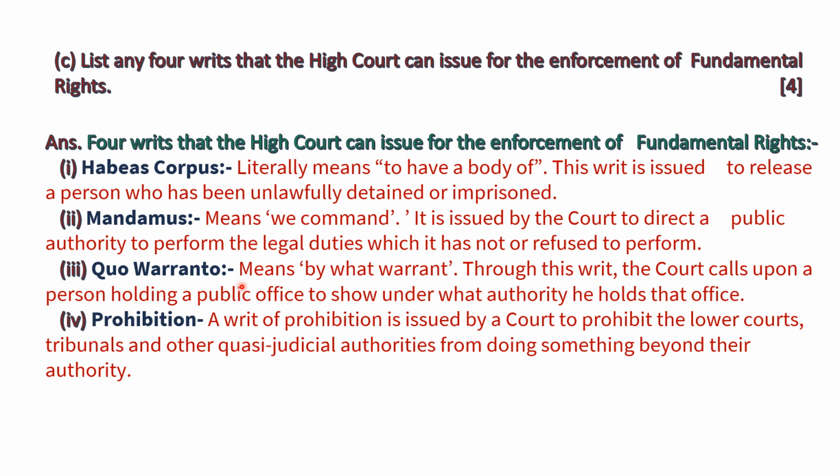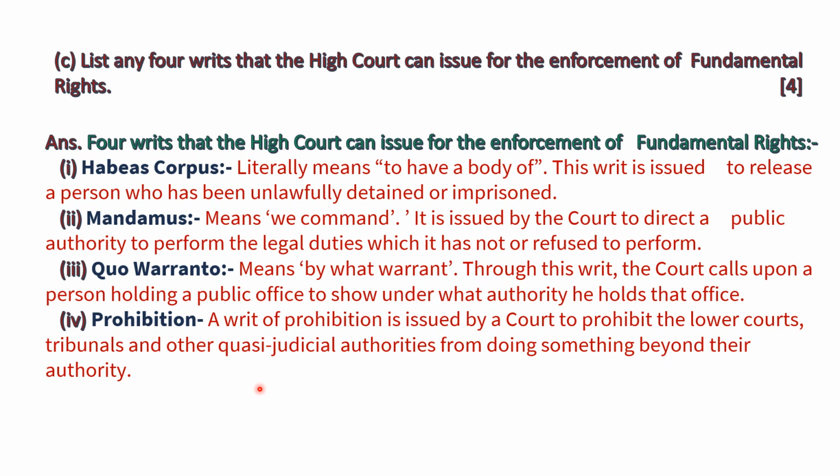Quo warranto means by what warrant. Through this writ, the court calls upon a person holding a public office to show under what authority he holds that office. Then prohibition. A writ of prohibition is issued by a court to prohibit the lower courts, tribunals, and other quasi-judicial authorities from doing something beyond their authorities.